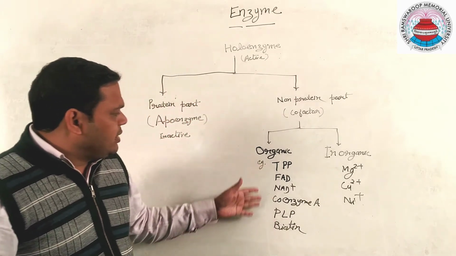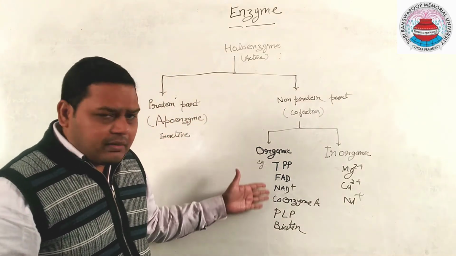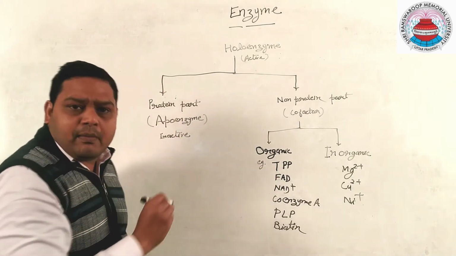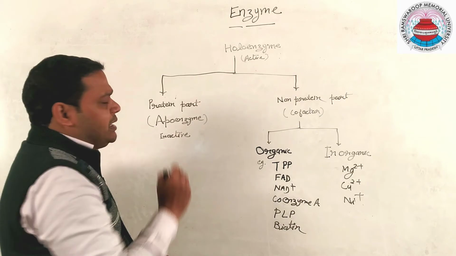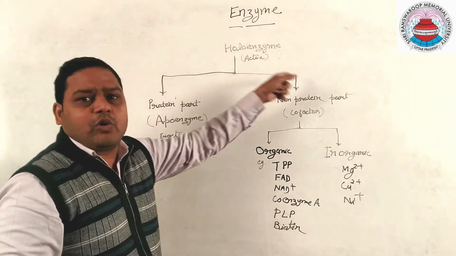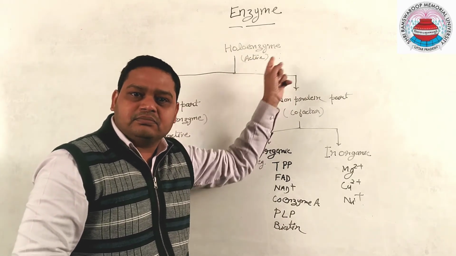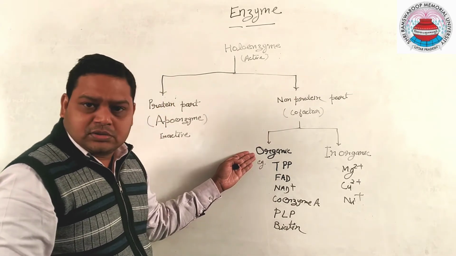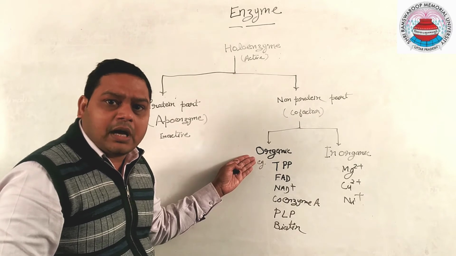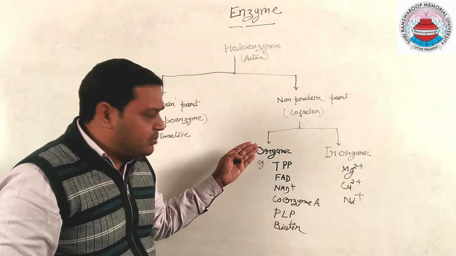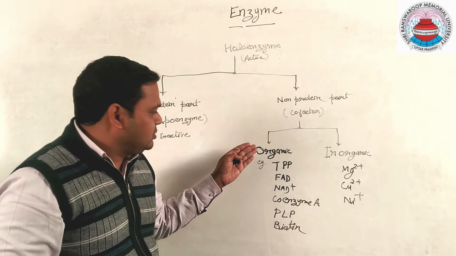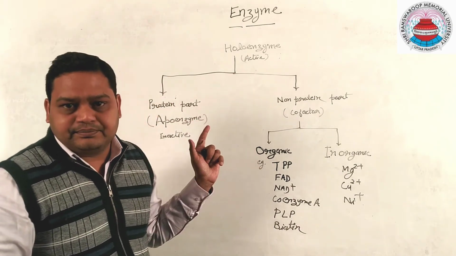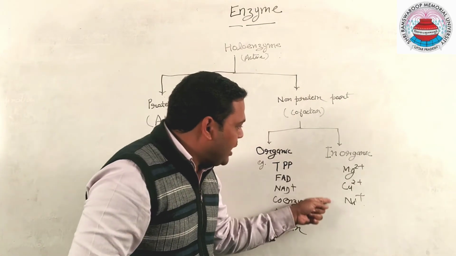Now, these coenzymes are very much needed, and these coenzymes bind to a specific protein part and form a complete enzyme called holoenzyme. Right? So the organic part is mainly the precursor, the starting point, or we can say an important component of enzyme. Right?